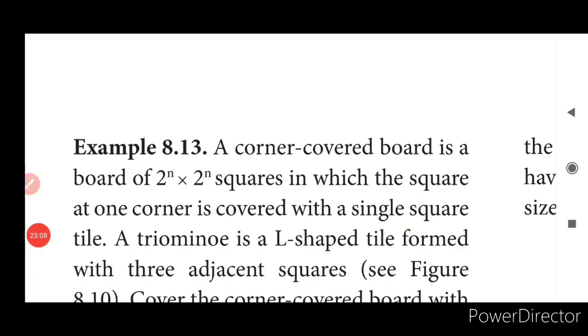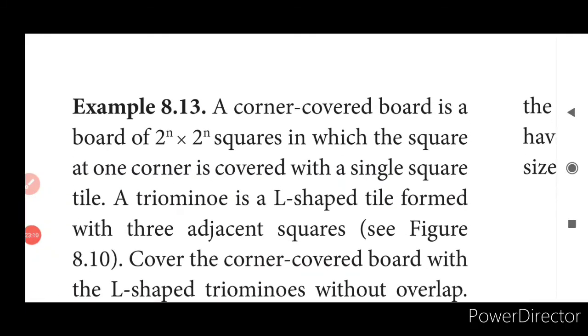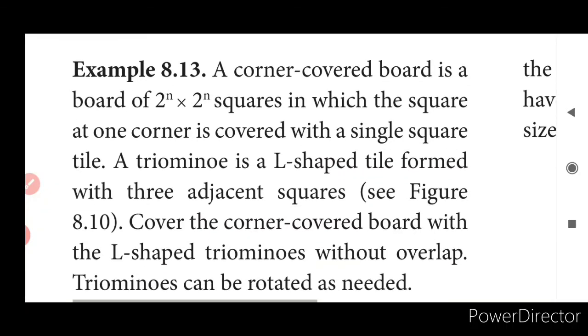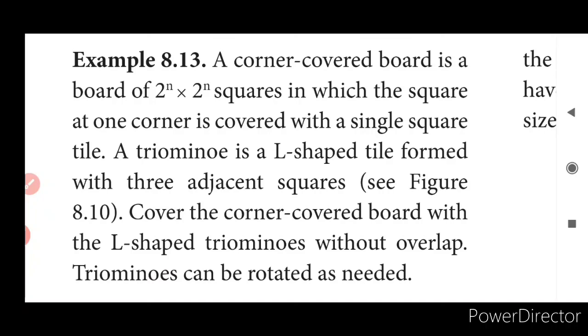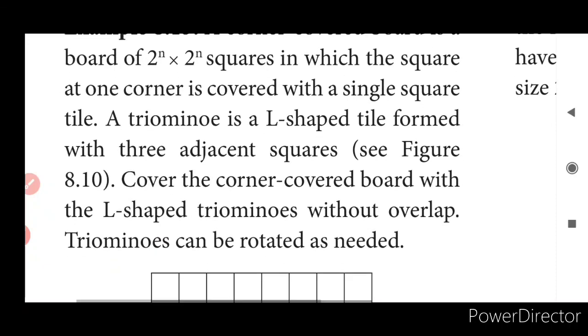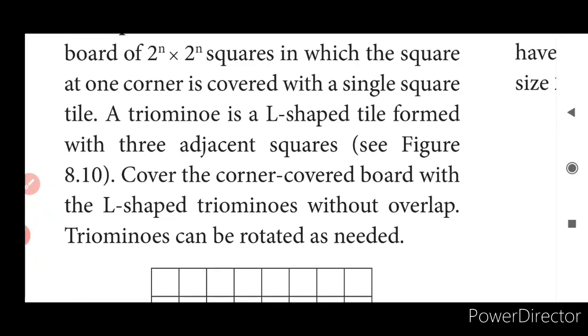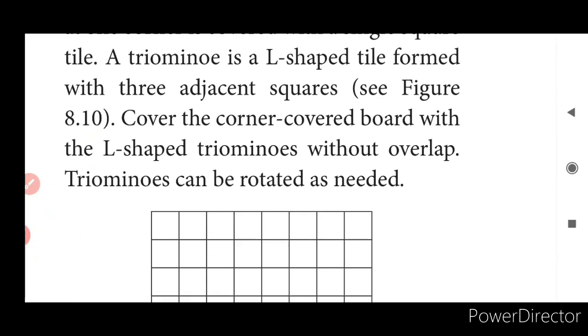Girls, this is a corner cover. This is a game that we play usually. Okay, a corner covered board is a board of 2 power n into 2 power n squares, in which the square at one corner is covered with a single square tile. A trinomial is an L-shaped tile formed with 3 adjacent squares. An L-shaped trinomial will have 3 adjacent squares. Cover the corner covered board with L-shaped trinomials without overlap. Trinomials can be rotated as needed.